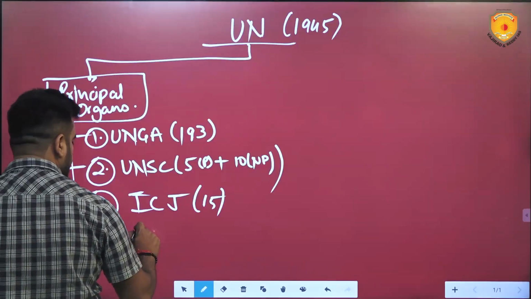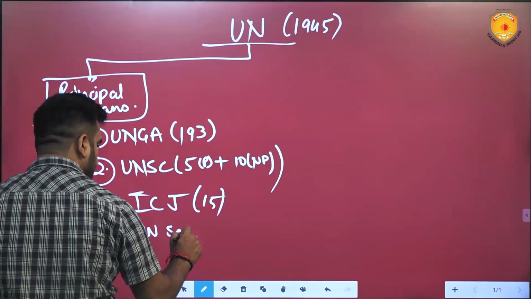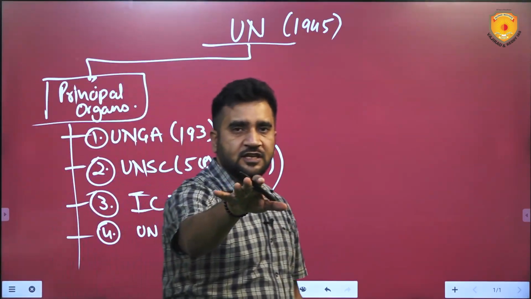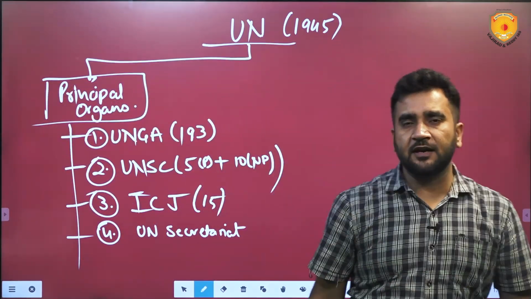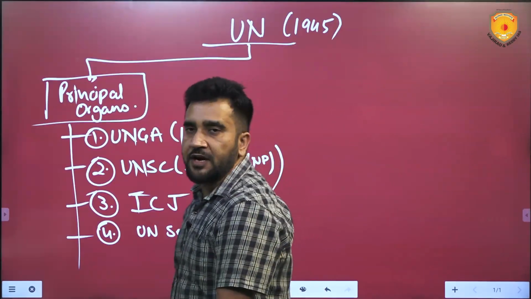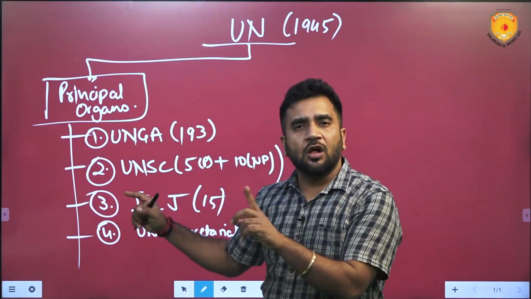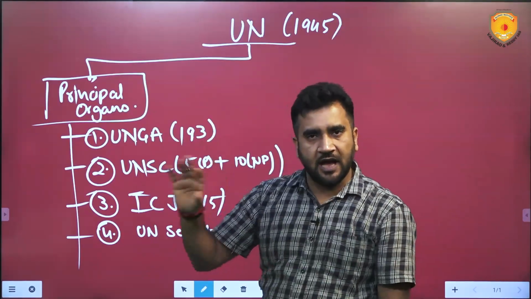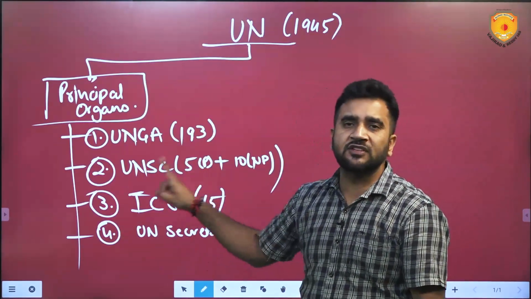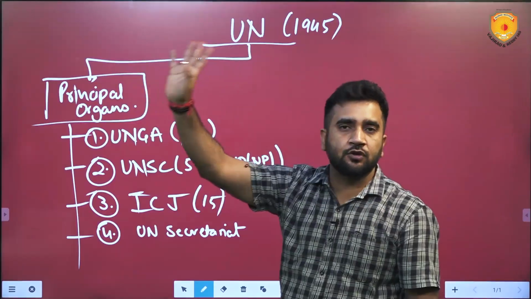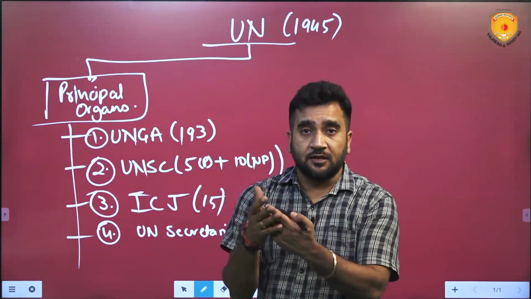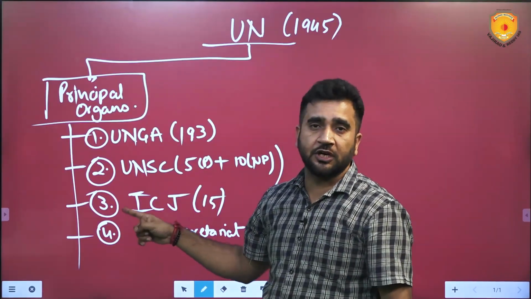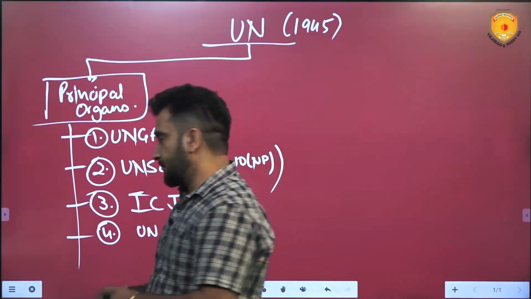The fourth is the UN Secretariat. It is a permanent body. The main body, if you get into the services and happen to be in the Indian Foreign Service and you are posted in the United Nations, you will be sitting in the Secretariat. All the resolutions are made over here. Everything is done over here. Behind the scenes work happens here. And it is the head of the UN Secretariat who is considered the head of the United Nations, the Secretary General, at present Mr. Antonio Guterres. He is basically the Chief Administrative Officer of the UN Secretariat.